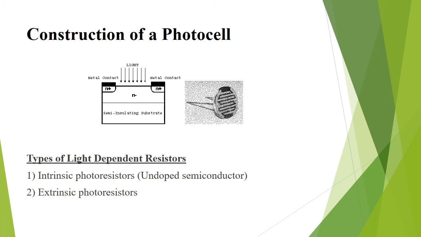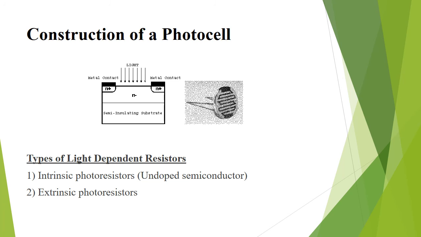Then the ohmic contacts are made on either side of the area. The resistance of these contacts should be as low as possible to make sure that the resistance changes only due to the effect of light. Materials normally used are cadmium sulfide, cadmium selenide, indium antimonide and cadmium sulfonide. The use of lead and cadmium is avoided as they are harmful to the environment.